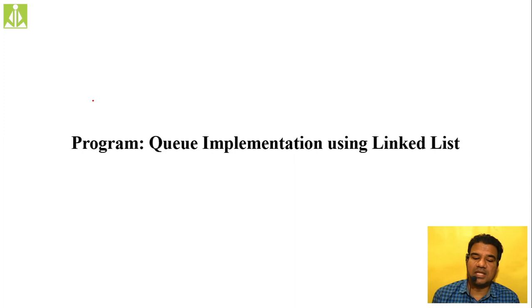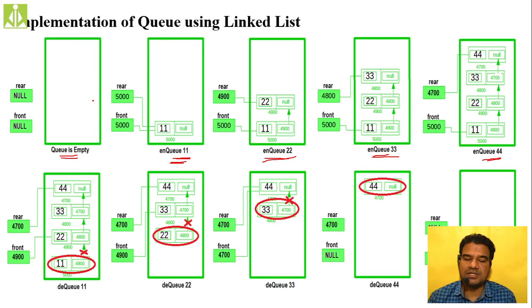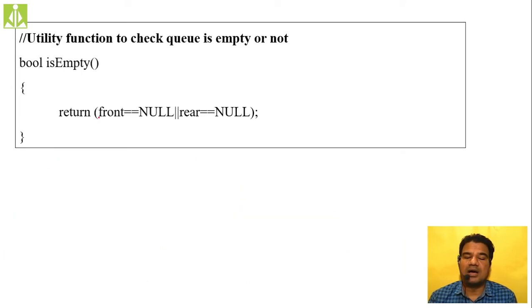So quickly we see the program implementation of this queue using linked lists. See, the isEmpty condition, as we have seen in the graphical representation. IsEmpty is nothing but both my front as well as rear needing to be null. If front equals null and rear equals null, that is my queue empty condition. So return front equals null, or rear equals null.